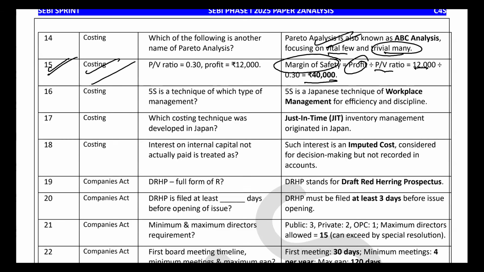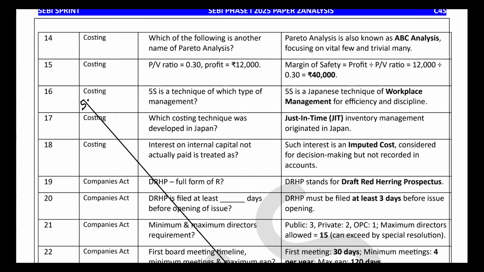The 16th question in costing is talking about the 5S technique of which type of management. 5S is a Japanese technique of workplace management. If you read my lean system notes, you will understand; it is written at the very beginning that 5S is the name of workplace organization. So it is a question from lean system. Is it clear? So the topic is lean system, and this question is also very easy.